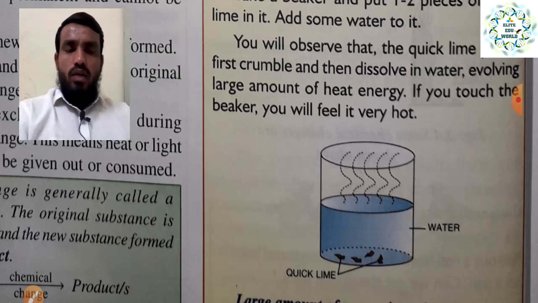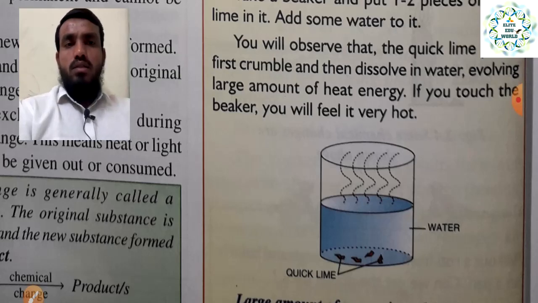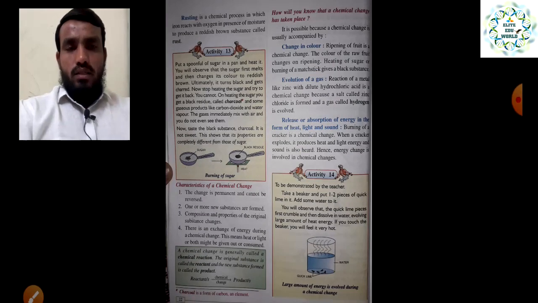So here we can also say this is a chemical reaction. Why? Because before, the water was at normal temperature, and once you add the quick lime, it reacts in the water and releases energy in the form of heat. So we can understand this is an example of a chemical reaction.